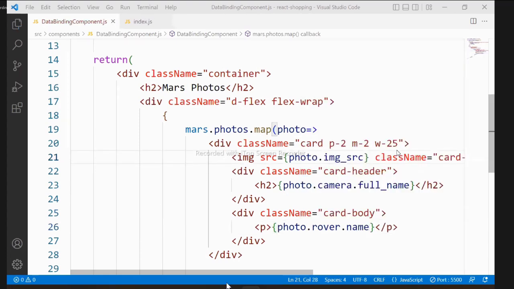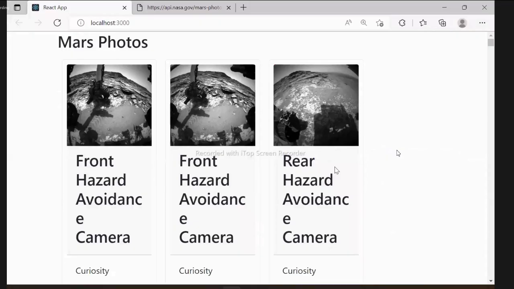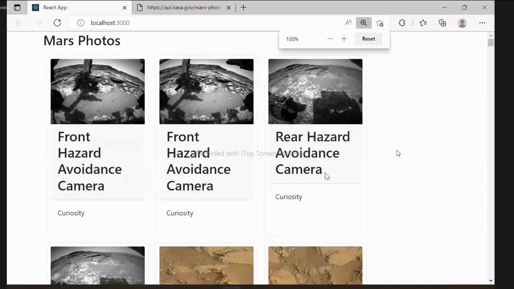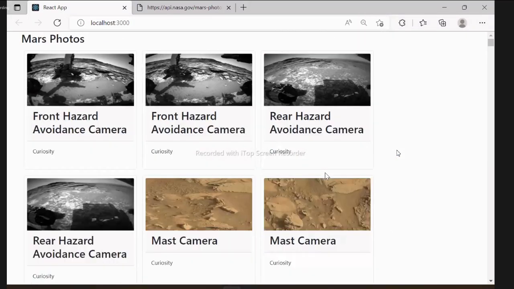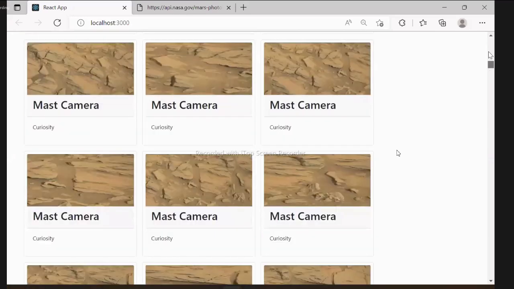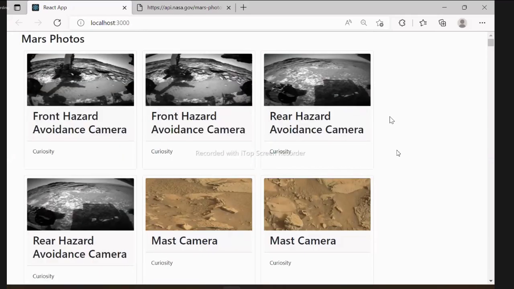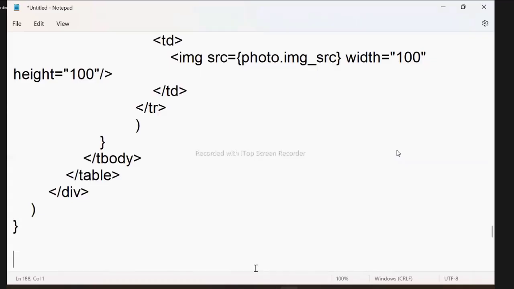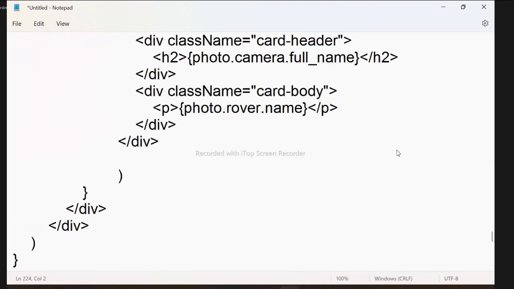And you can see that this time this is going to display in a card style. These are card styles for presenting the data. That means this is a very popular style for displaying various kinds of data. We are accessing the data and displaying it in a card style. How you present completely depends on your presentation skills, right? Your CSS, your Bootstrap, that depends on how you are presenting. So here we are using all the Bootstrap classes for presenting. So this is an example of an API with card style like this. This is the basic point of how we can present.